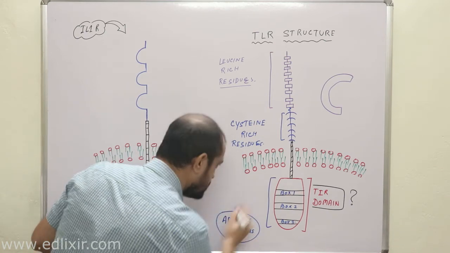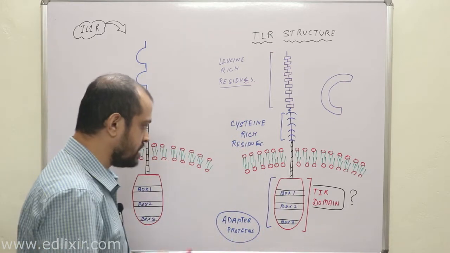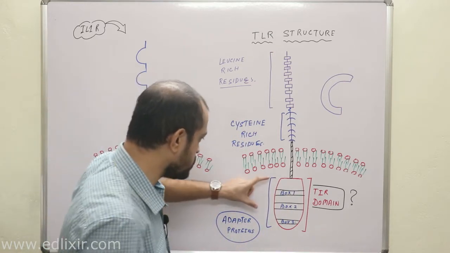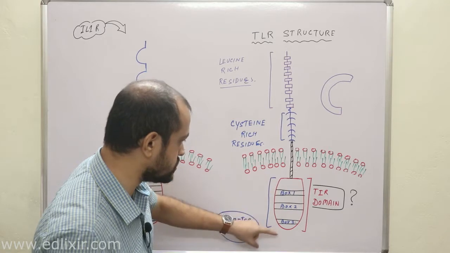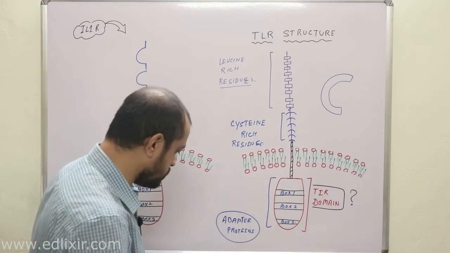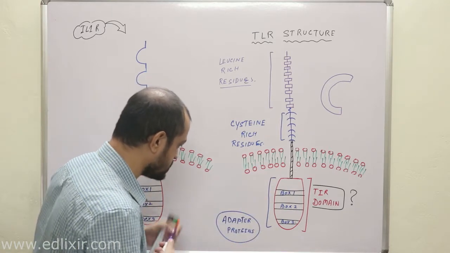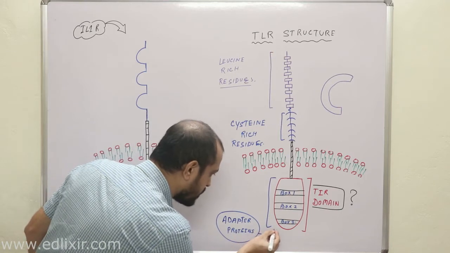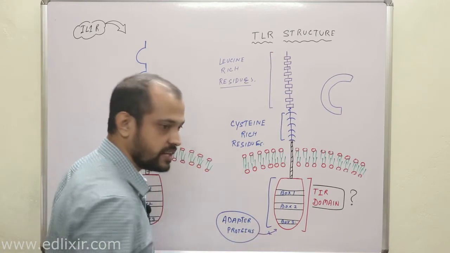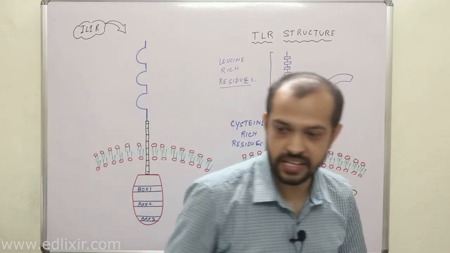Any mutation in this domain, that is any mutation in the portion of the gene which is transcribing this TIR domain, will lead to a deleterious effect, that is, your adapter proteins will never bind with this particular position and you will have a deficiency in innate immune responses.